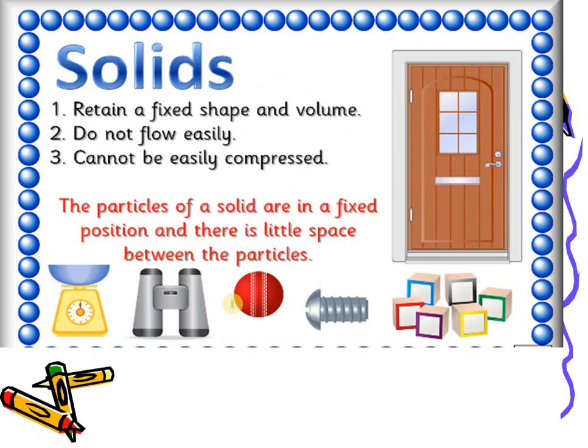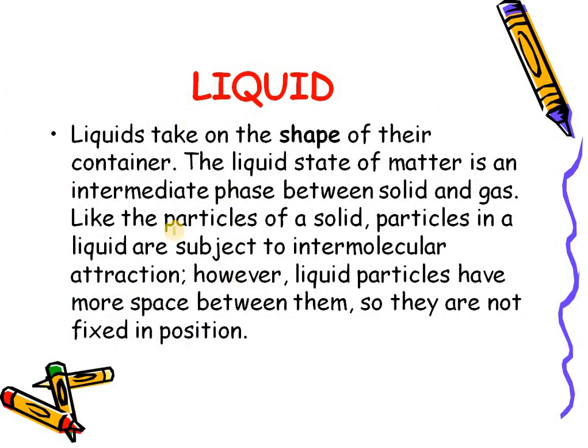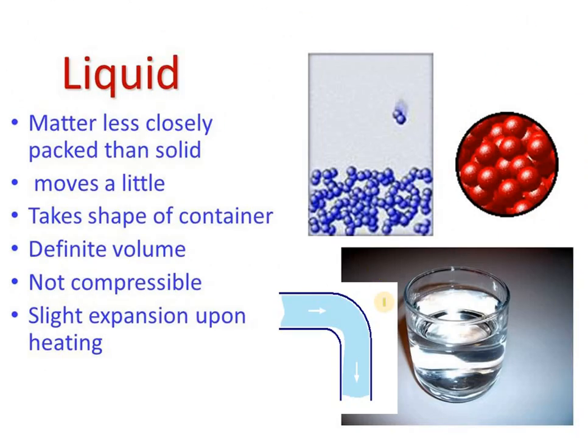These are a few examples of solids. The particles of a solid are in a fixed position and there is little space between the particles. Liquids take on the shape of their containers. The liquid state of matter is an intermediate phase between solid and gas. Like the particles of a solid, particles in a liquid are subject to intermolecular attraction. However, liquid particles have more space between them, so they are not fixed in position. Liquids have only a fixed volume, but they do not have a fixed shape. They take the shape of the container in which they are placed.